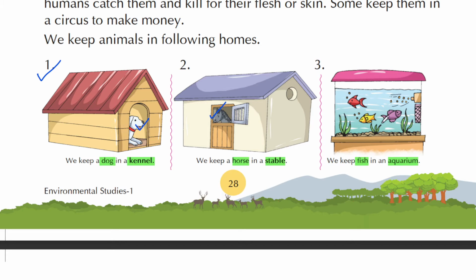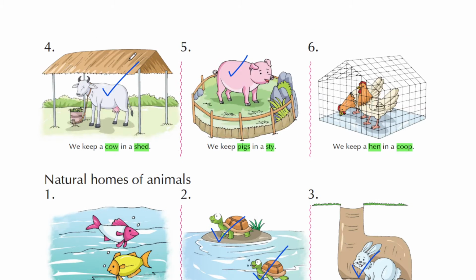Here we can see there are 3 colorful fishes in an aquarium. So fish lives in an aquarium. The home of a fish is an aquarium. Now here you can see a white cow and it is living inside a shed. So the place where a cow lives is known as shed.